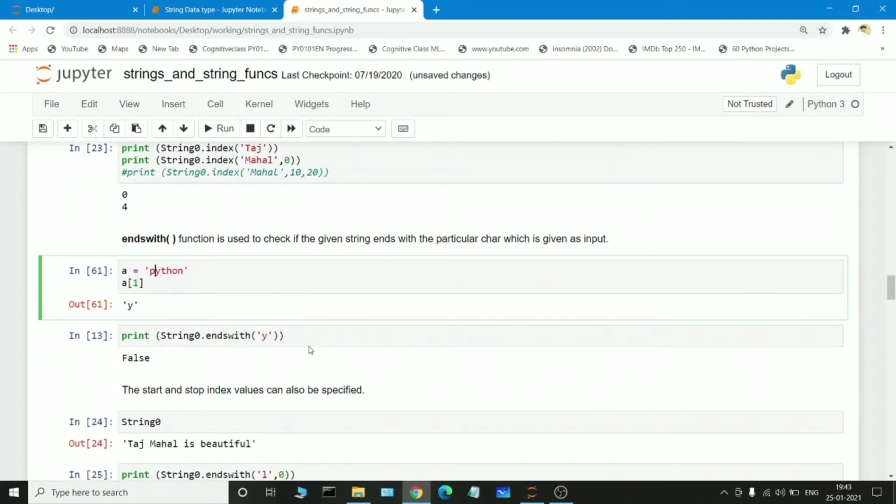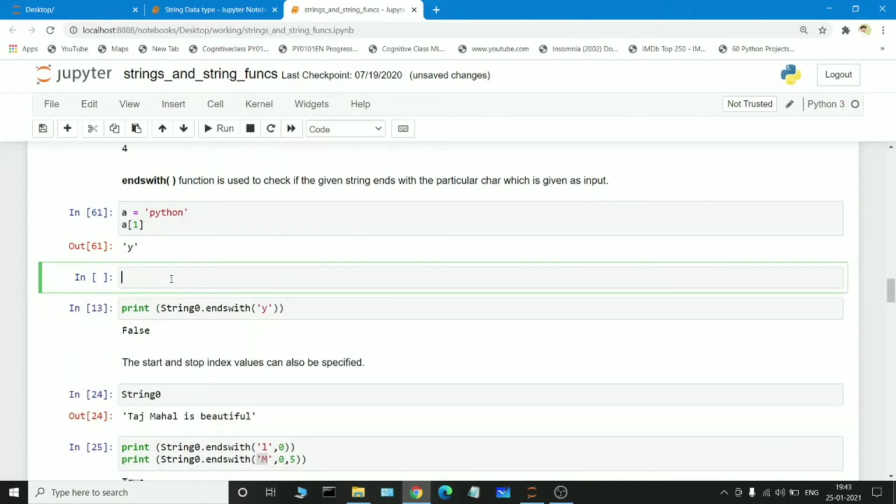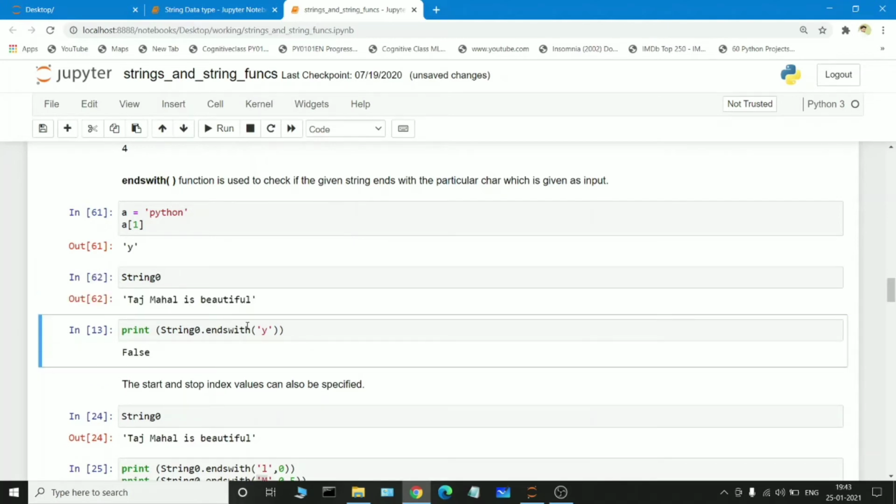So the endswith function checks whether the particular keyword is present at the end position or not. For example, string 0 is holding Taj Mahal is beautiful.